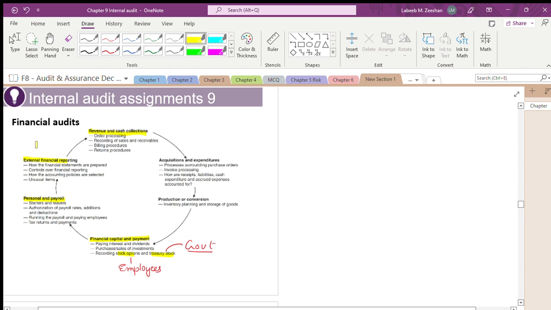You are talking about external financial reporting. If you are taking loans, how are we going to negotiate? We will take into consideration the acquisition and expenditure. If there are any acquisition processes, the internal auditor will definitely get involved. And last, they are talking in terms of production or conversion. Now you can understand.